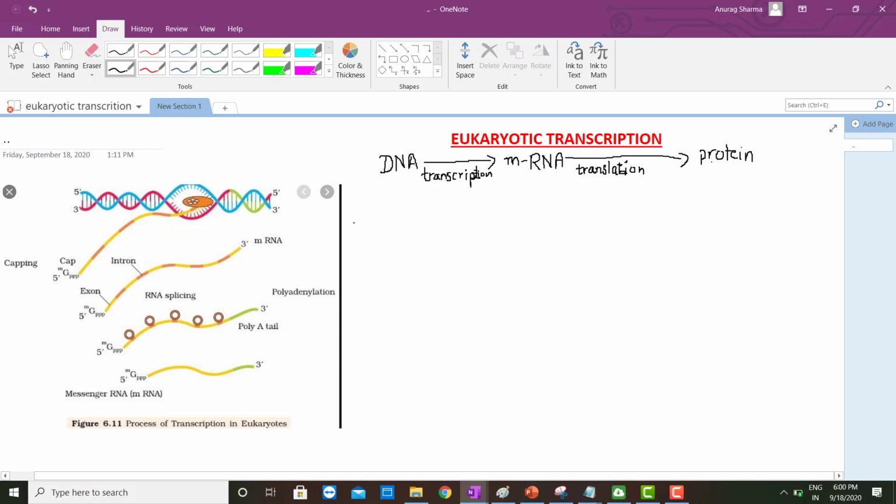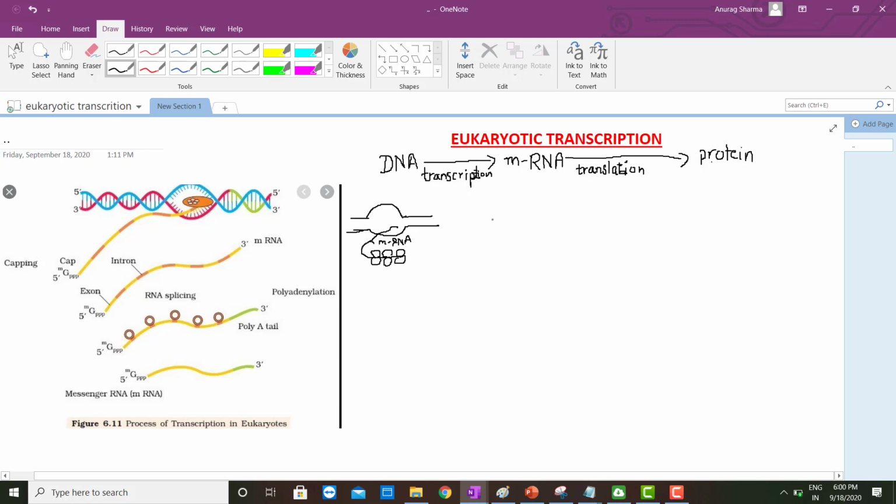In prokaryotes, the transcription is simple. This is a transcription bubble, and mRNA is formed during transcription. So during transcription in prokaryotes, mRNA is formed, and while transcription is going on, translation starts before the completion of transcription. So here transcription and translation are a coupled process, and mRNA does not undergo processing. So the transcription in prokaryotes is simple, but in eukaryotes it's a little more complex mechanism.